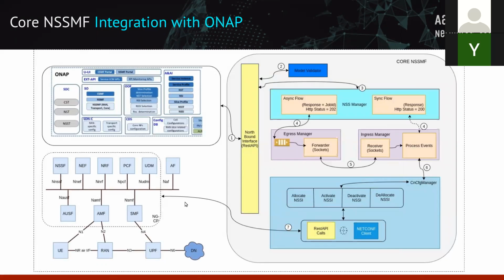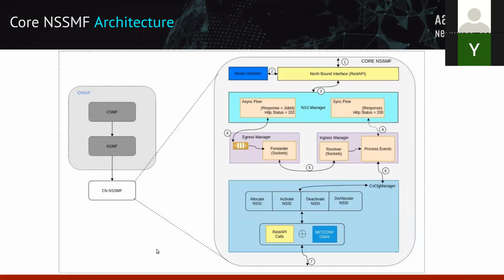In case of a CNF, one would use REST API calls, and for the PNF, you may use netconf to communicate with the UPF or the PNF devices. So we have both functionalities available here, and based on the event type, you decide what kind of devices are registered underneath, and then make the appropriate call.